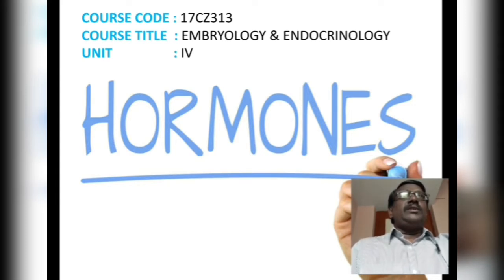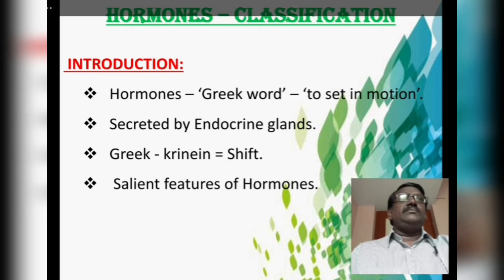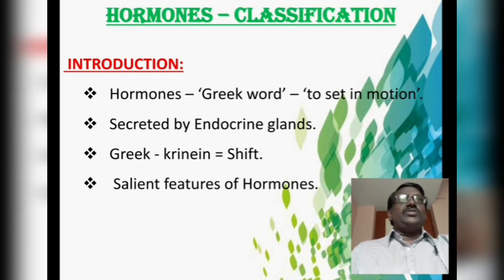So in this topic I am going to deal about the classification of hormones under various headings. Let us see what are hormones. Actually the word is derived from a Greek word meaning to set to motion. I told you that these hormones are secreted by the endocrine glands. Endocrine glands are nothing but the ductless glands. They don't have any specific duct to transport their secretions to the target region or the target tissue.